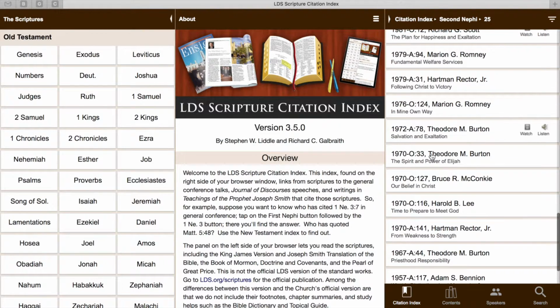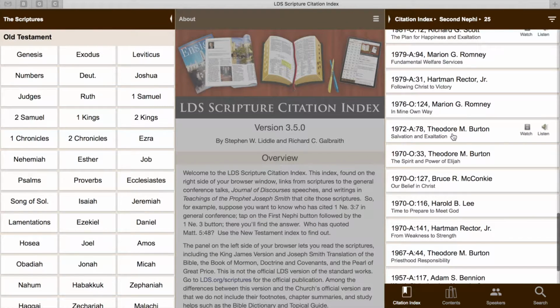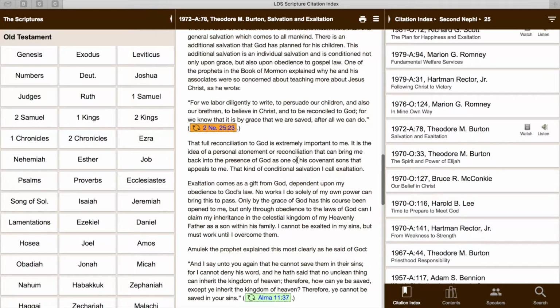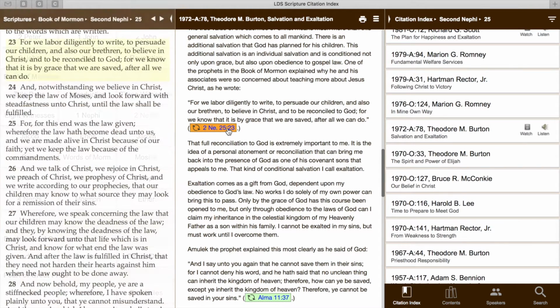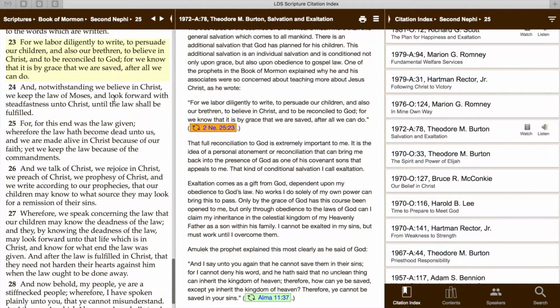So as you want to check out one of these, you can either watch the talk or listen to it. You can just click on it right here and it pulls up the talk in the middle section. You can read around to see what else he said about it. If you click on the actual blue verse itself, it pulls up the scripture on the left side, which is very handy when they just cite a part of the verse and you want to remember what the whole verse said.